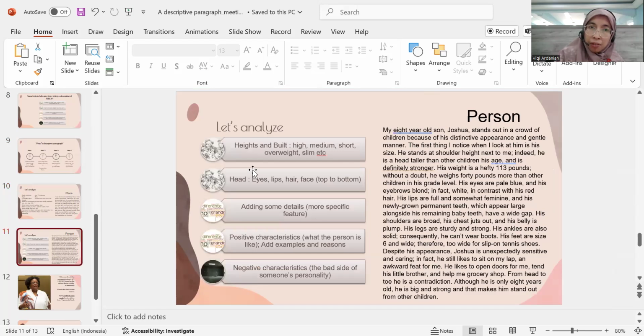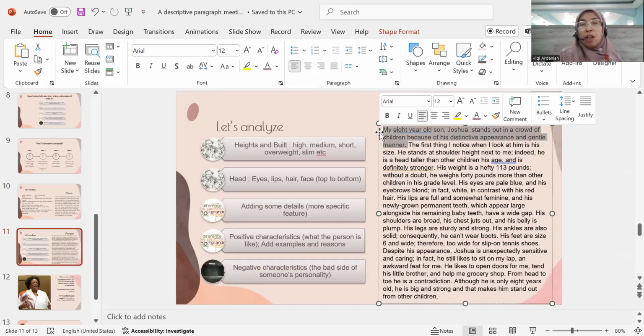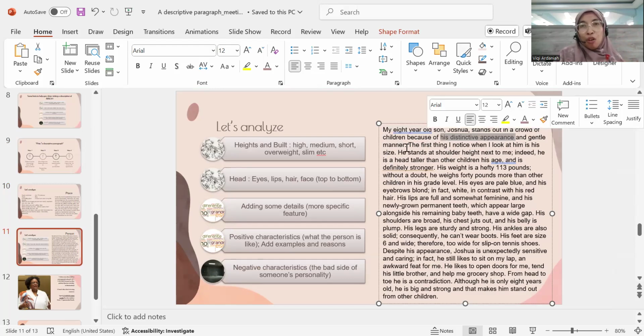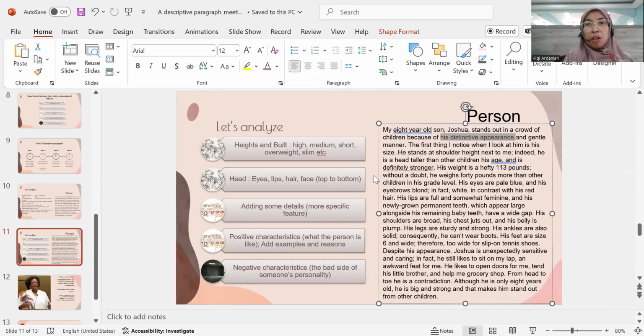And this is for a person's height and build: high, medium, short. "My 8-year-old son stands out in a crowd of children because of his distinctive appearance and gentle manner. The first thing I noticed when I look at him..." If you look at the first sentence here, that is actually the topic sentence. The distinctive appearance and gentle manner are the controlling ideas. So the writer is going to describe the distinctive appearance and also the gentle manner, and the gentle manner is going to be written at the end of the paragraph.